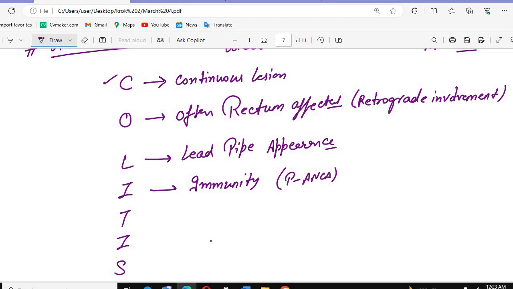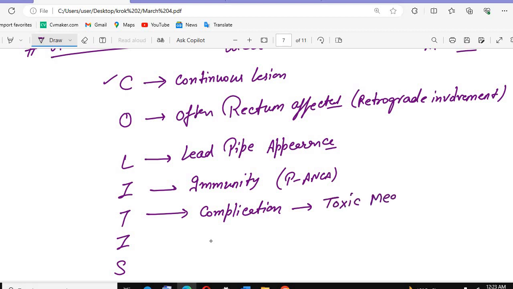Which conditions are associated with P-ANCA? We studied microscopic polyangiitis, and then ulcerative colitis and primary sclerosing cholangitis. Then they have complications. There will be toxic megacolon.